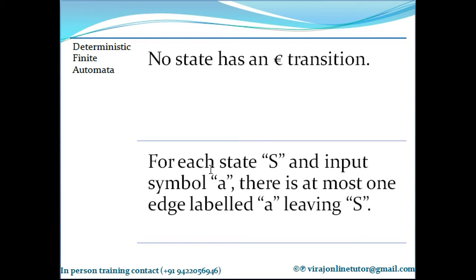In deterministic, everything is definite, 100% sure. That's why you can't have an epsilon transition. The second characteristic of deterministic finite automata is that for each state S and input symbol A, there is at most one edge labeled A leaving S. In other words, you can go to a maximum of one other state when the machine is in a particular state and a particular input symbol is hit. So the machine on a particular state on a particular input symbol can go to a maximum of one other state.